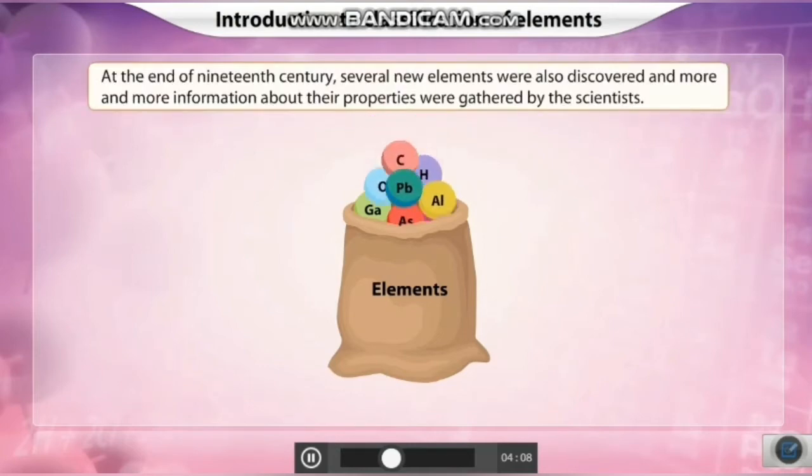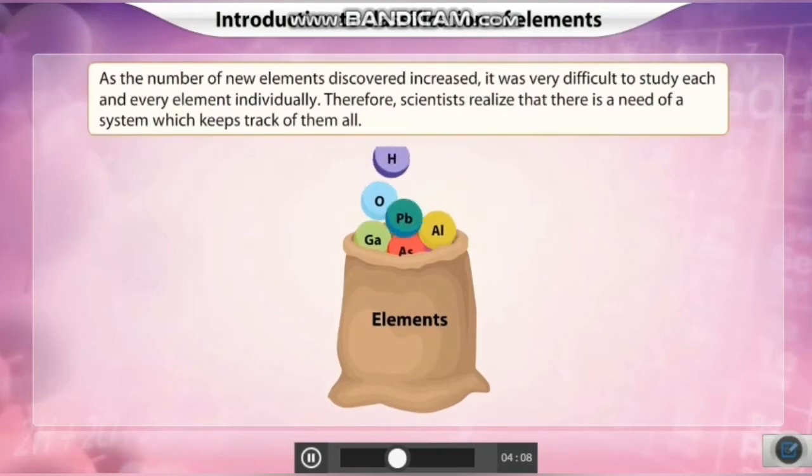At the end of the 19th century, several new elements were also discovered and more information about their properties was gathered by the scientists. As the number of new elements discovered increased, it was very difficult to study each and every element individually. Therefore, scientists realized that there is a need of a system which keeps track of them all.